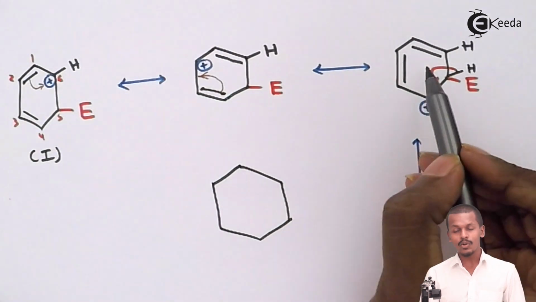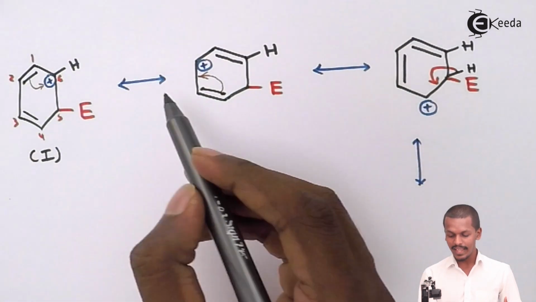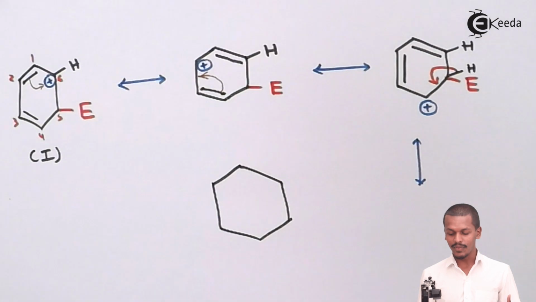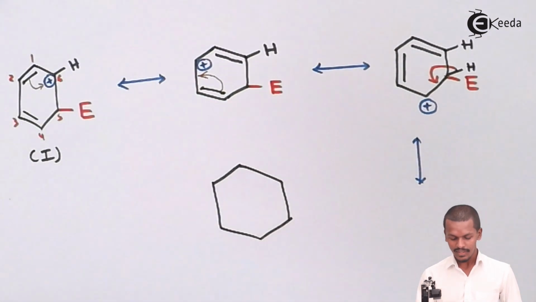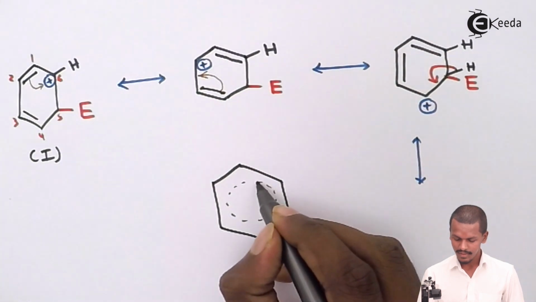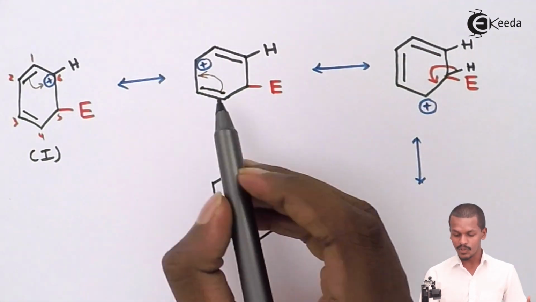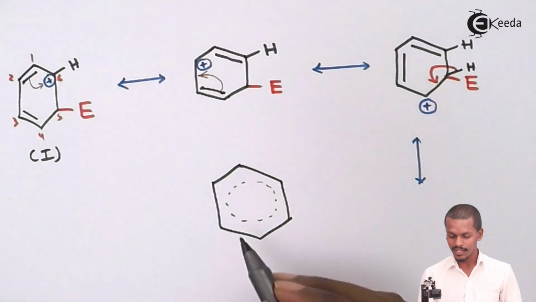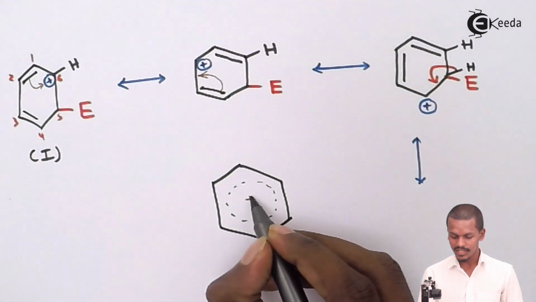And meanwhile, since the electrons are delocalizing, there is a possibility of a positive charge, because as the positive charge also gets delocalized, this is the positively charged species that we could get over here.